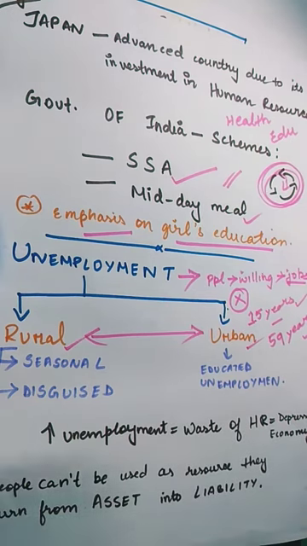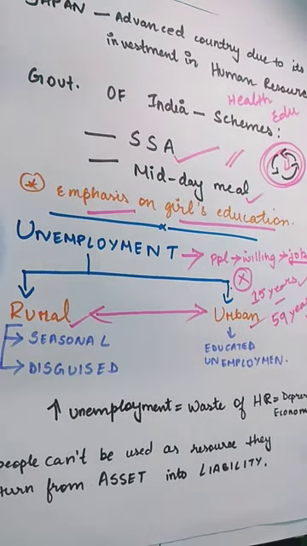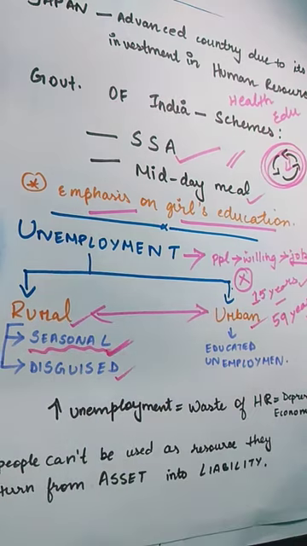We have the problem of unemployment both ways. In rural places, what form of unemployment do we get? Here we get seasonal unemployment and disguised unemployment. What do we understand by seasonal unemployment? It means people who can work only for certain months of the year and later cannot find a job, even when they are willing to work. This problem happens mostly with people engaged in agricultural activities.